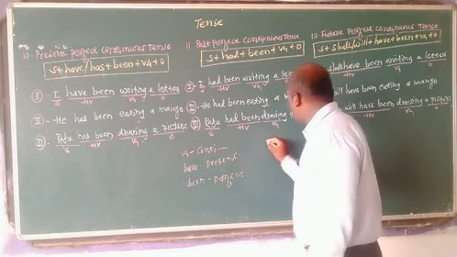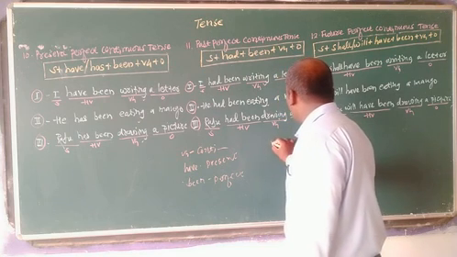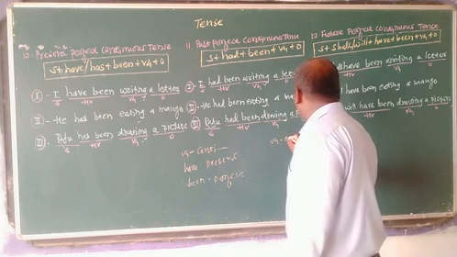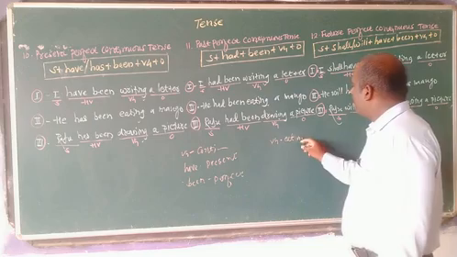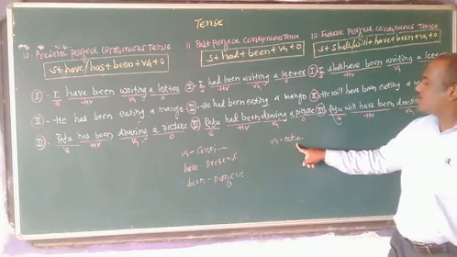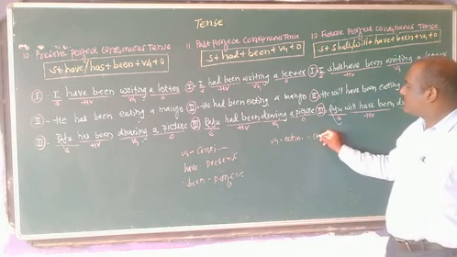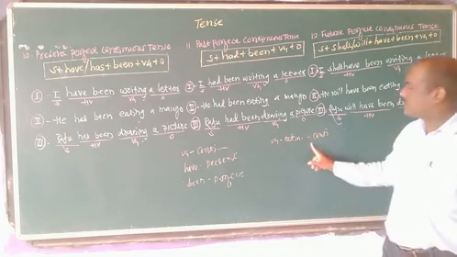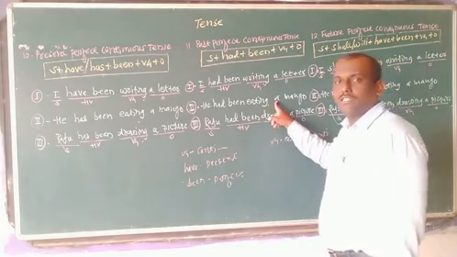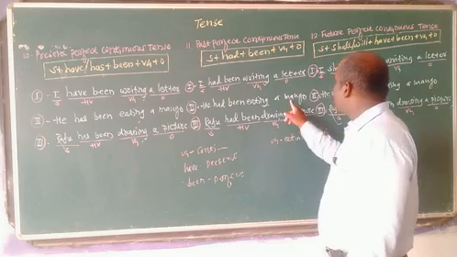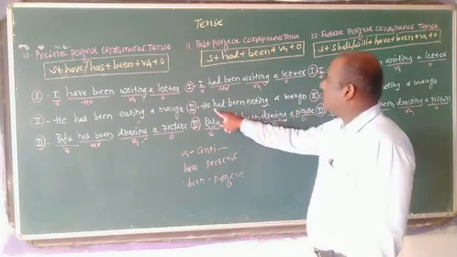For example, the verb-ing here is eating. It has the ing form. It tells us the tense is continuous. Then a mango never helps us. He never helps us.